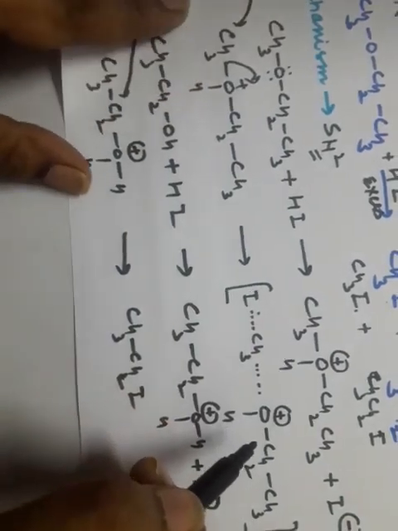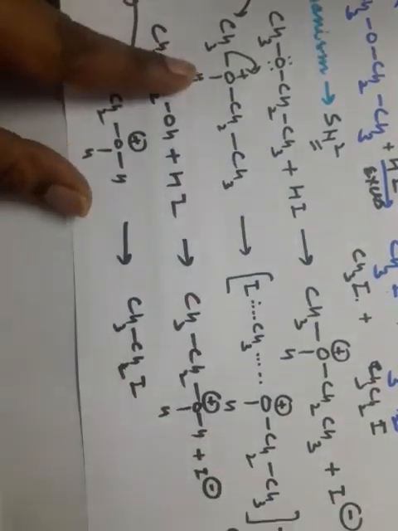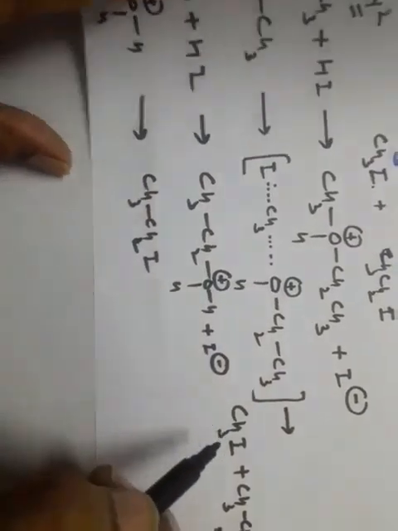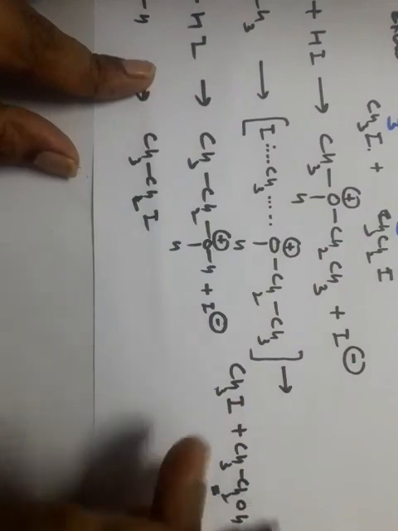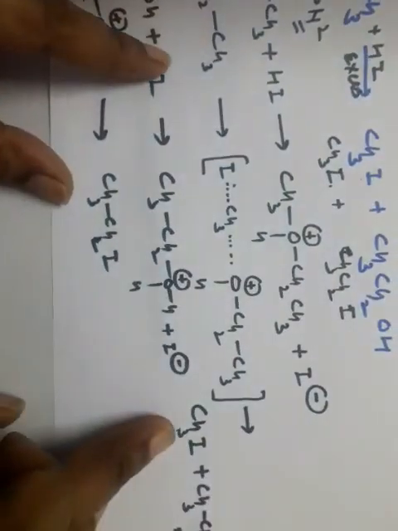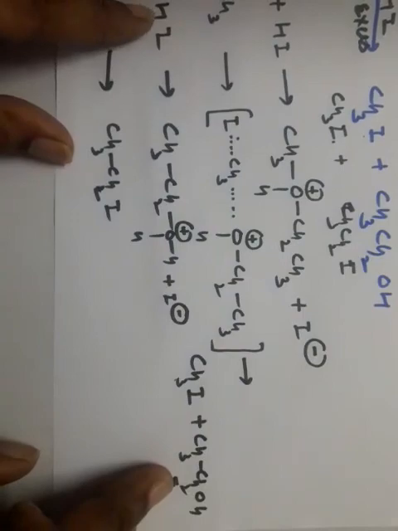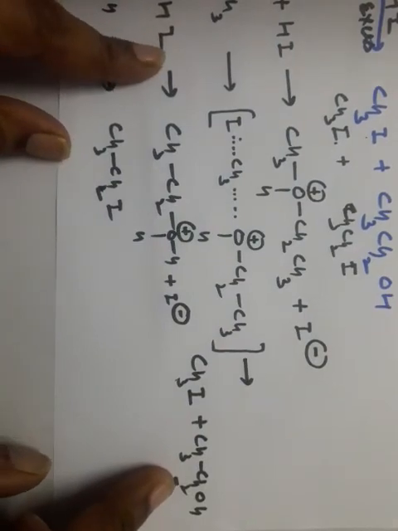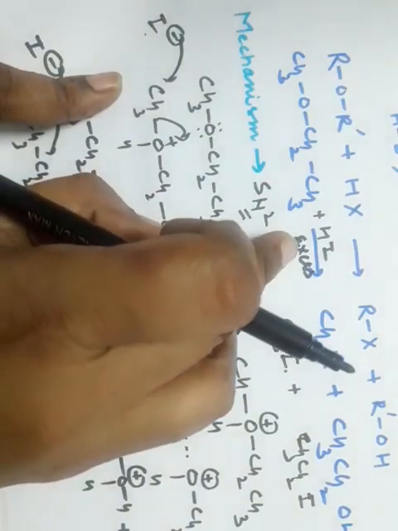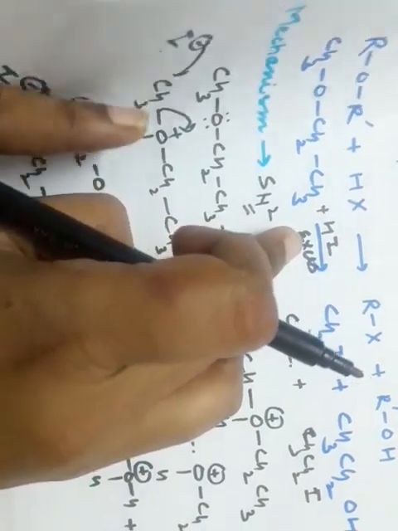At the same time, the bond breaks and iodomethane is formed and ethanol is formed. So when we are taking equal amount of HI and ethers, one molecule of alkyl halide and one molecule of alcohol is formed. But if we are taking HI in excess, further reaction takes place.